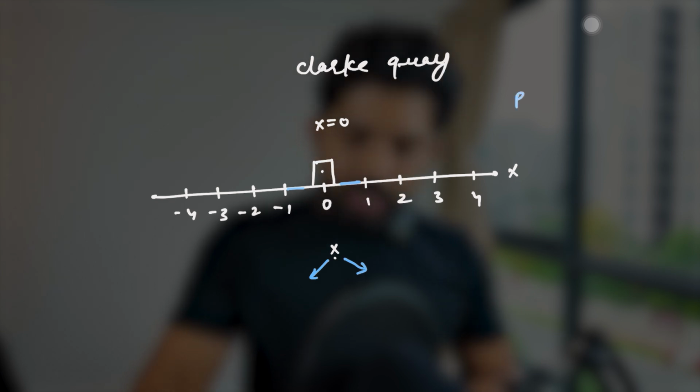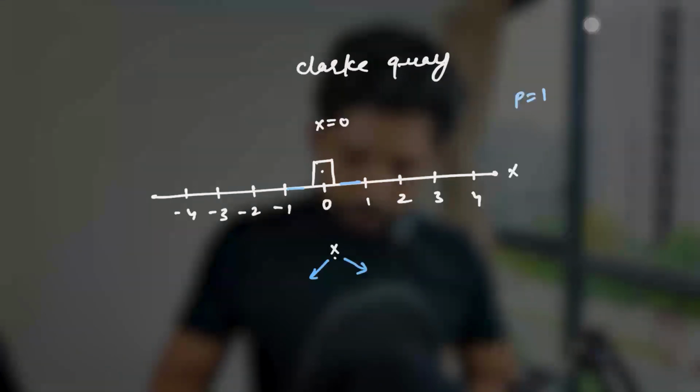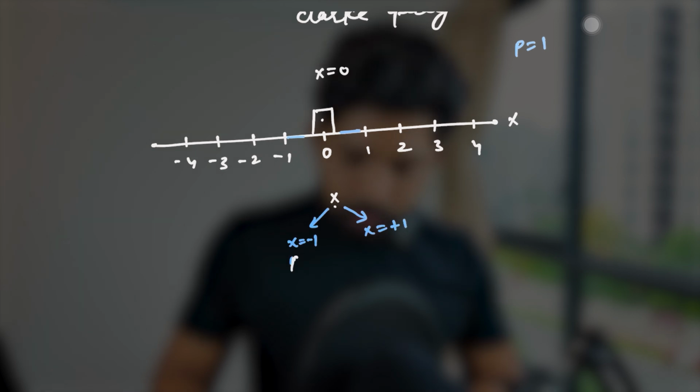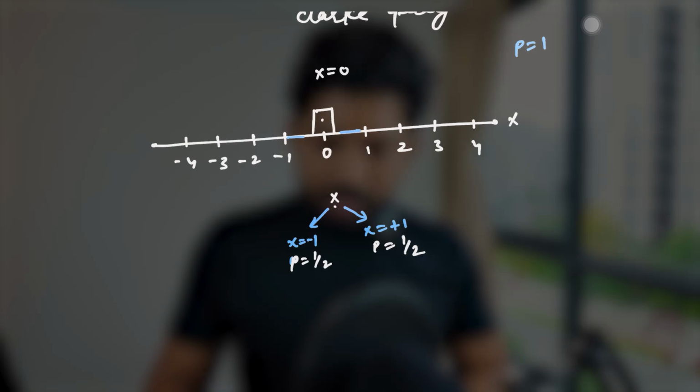You can go right, you can go left. So the step in this direction is x equals -1, and the other is x equals +1. And the probability is p equals half and p equals half. Right? It's the same.